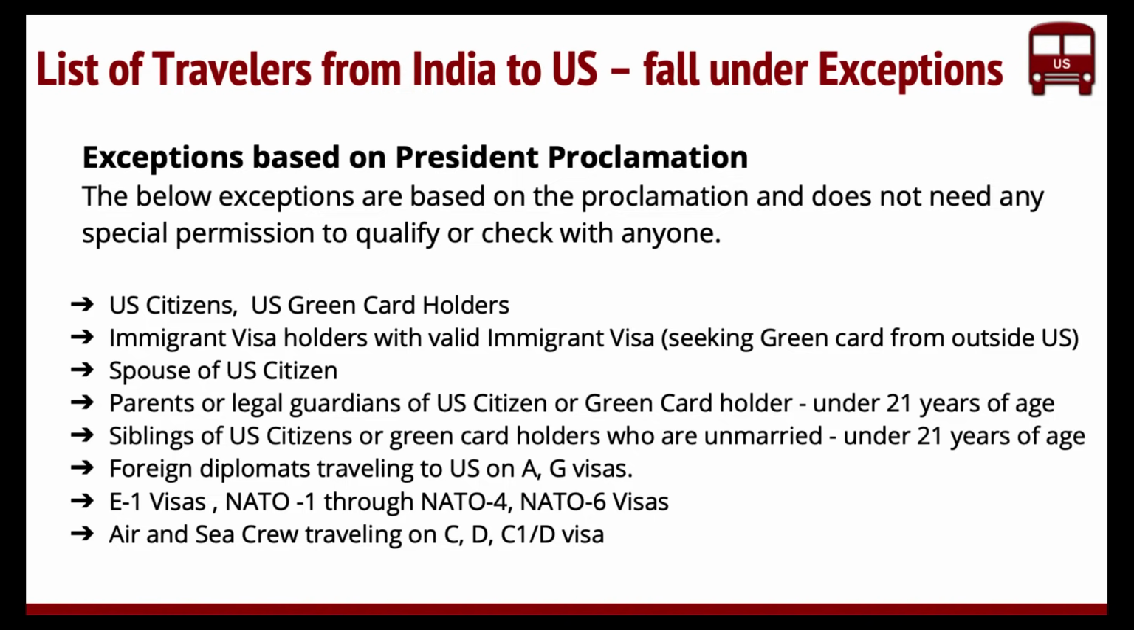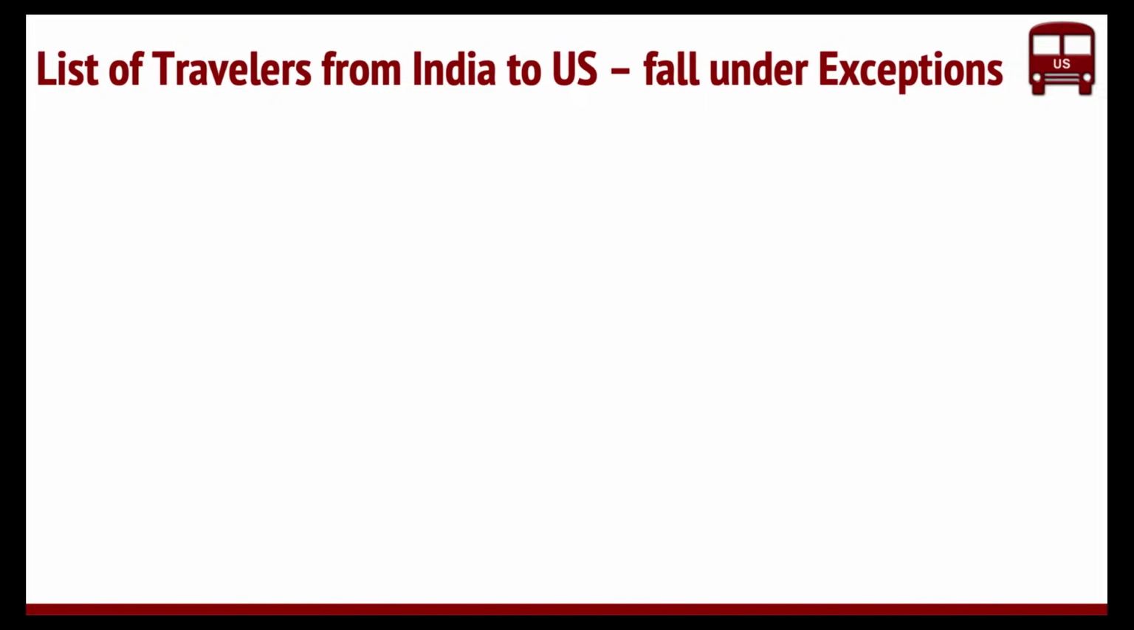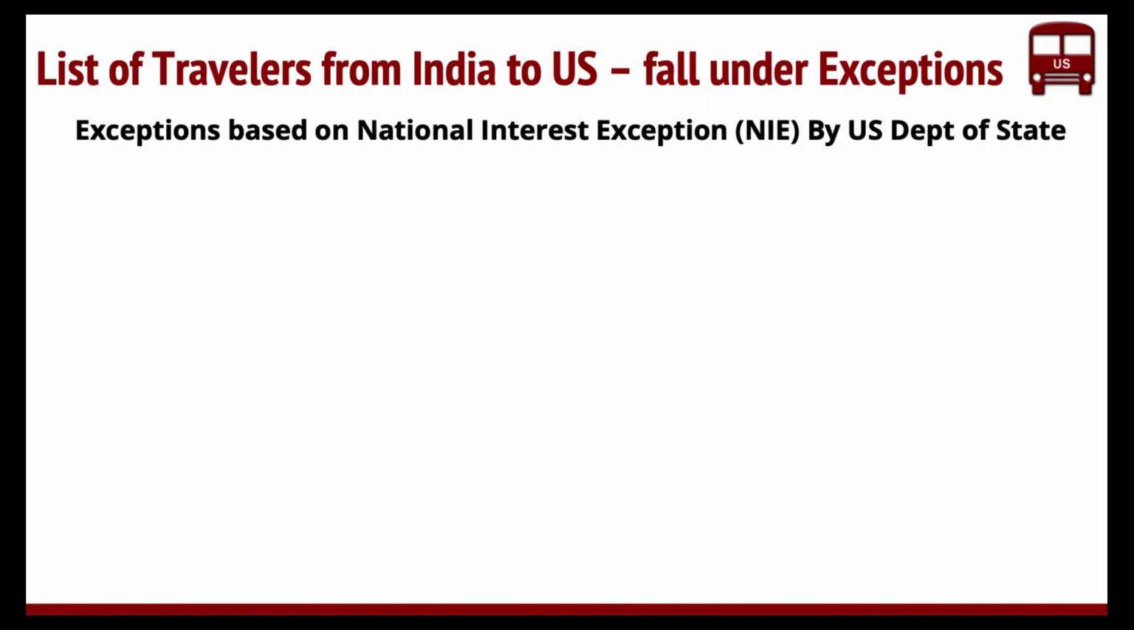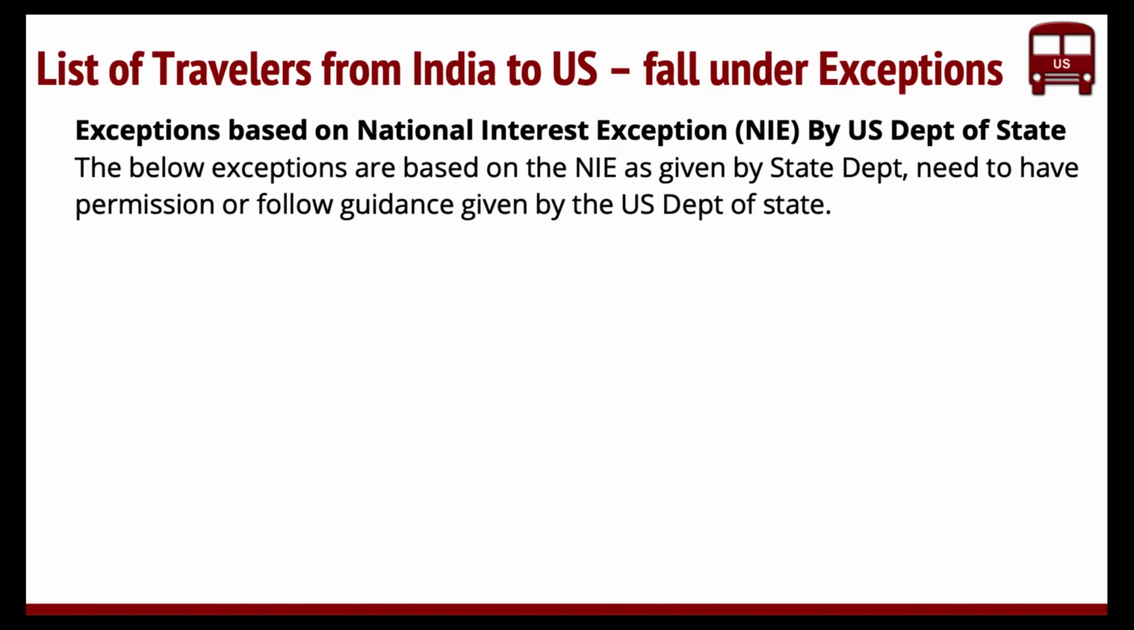So these are all basically the list of categories that are exempted or have exceptions based on the President's Proclamation. Now, there are other exceptions that they've given, and these are based on national interest, by the US Department of State. What it means is that if you fall under NIE, you need to get some permission or follow the guidance given by the US Department of State, so that you actually enter with proper authorization, not just assuming that you fall under NIE, right?